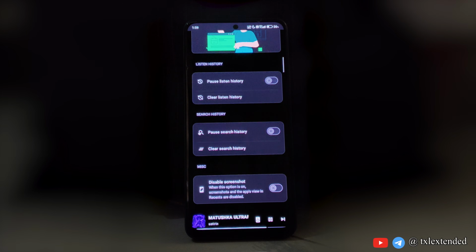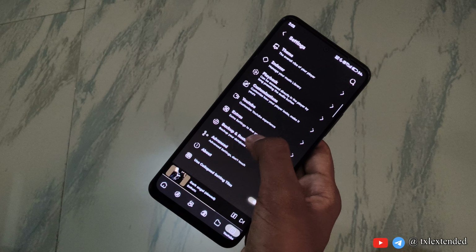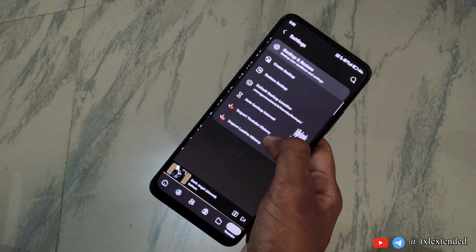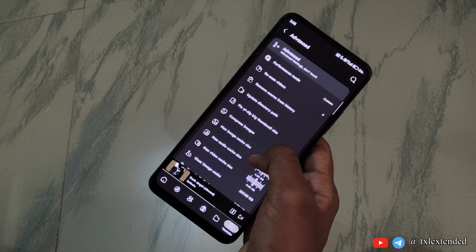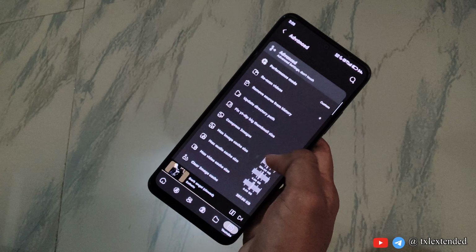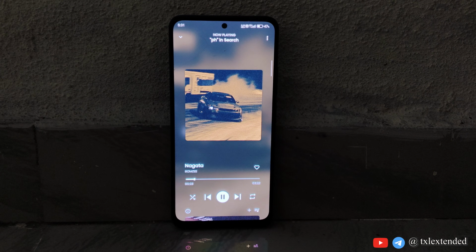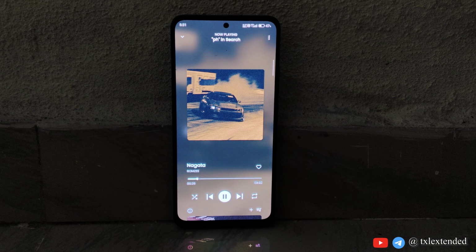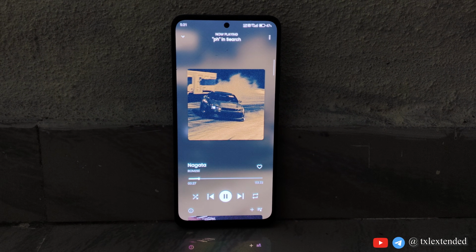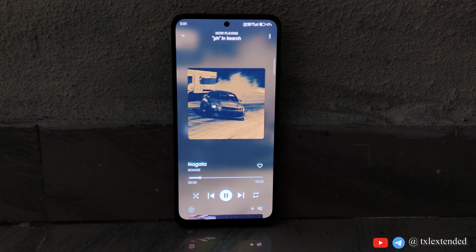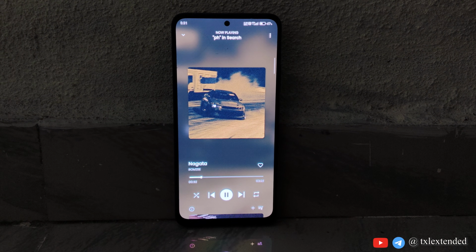These things are also available, and there is a backup and restore feature available here too. You can try this if you want. And if you want to know more about this application, then you need to download it, because some things we cannot just tell, you need to experience them yourself.